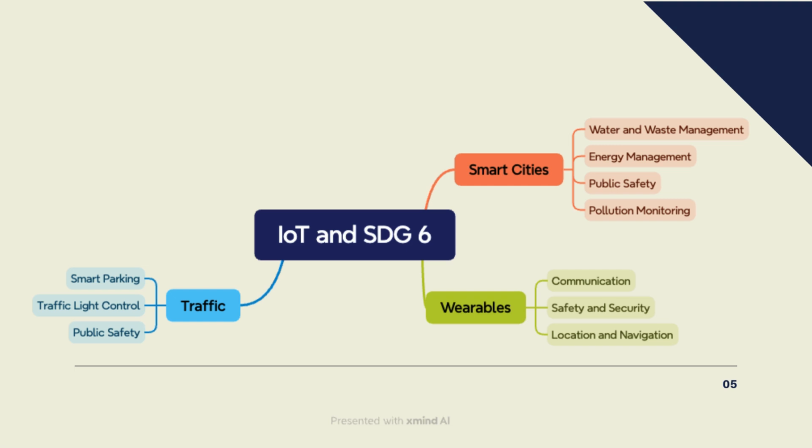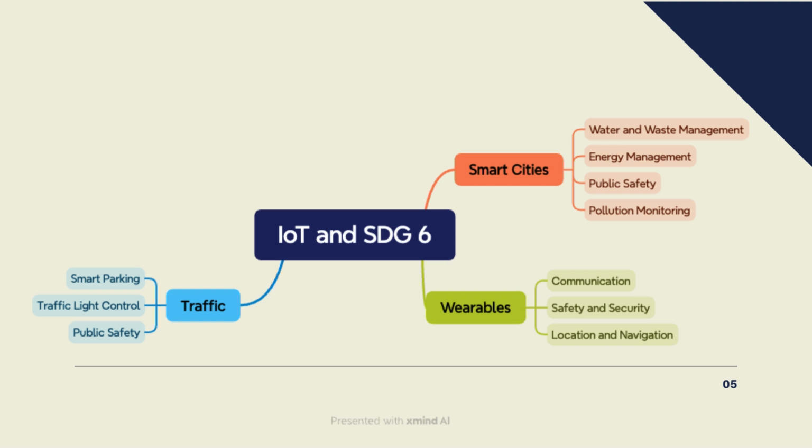For smart cities, for water and waste management, sensors again are able to detect leaks in water systems, saving water and money. Also energy management, public safety, and pollution monitoring. Again, all of these with sensors.